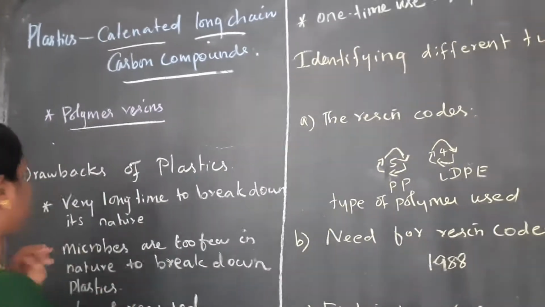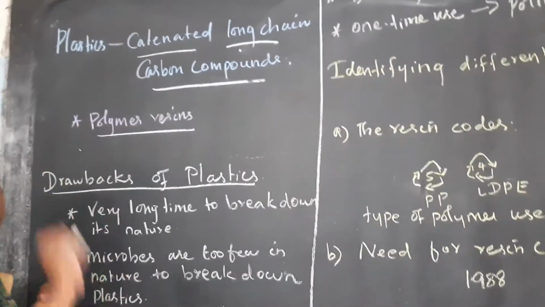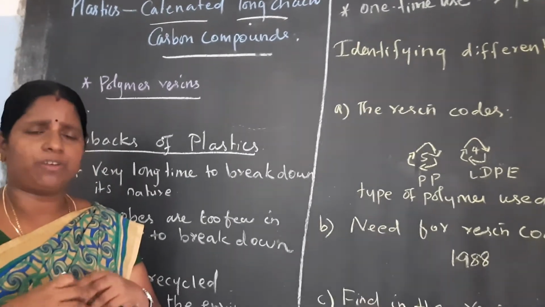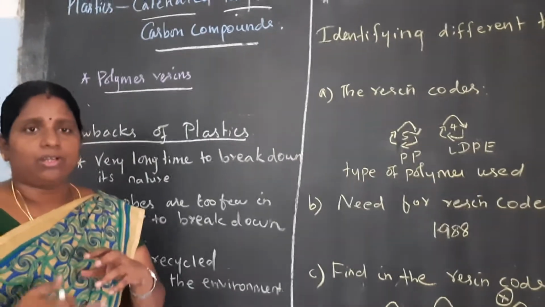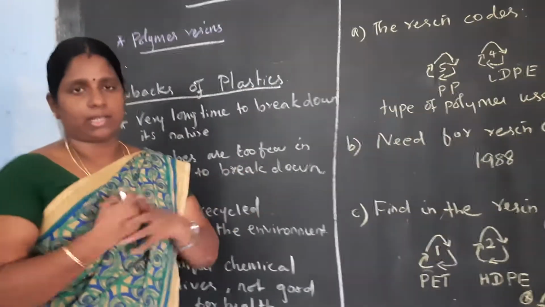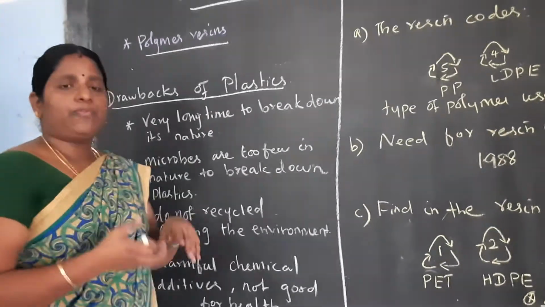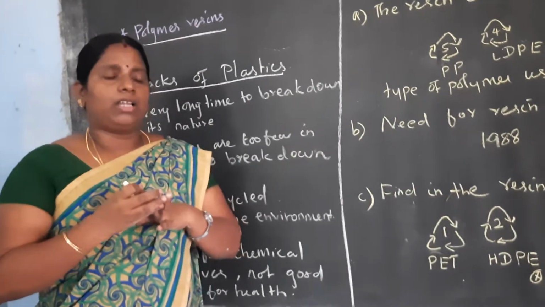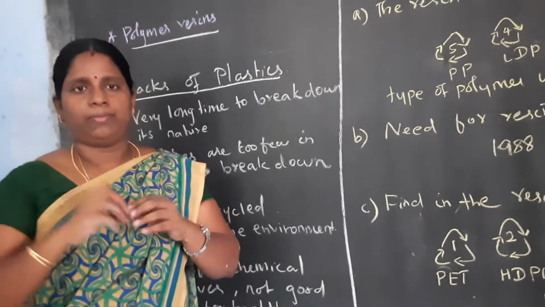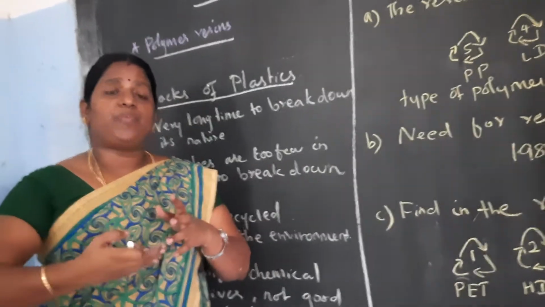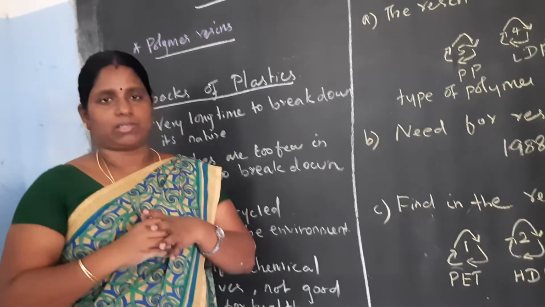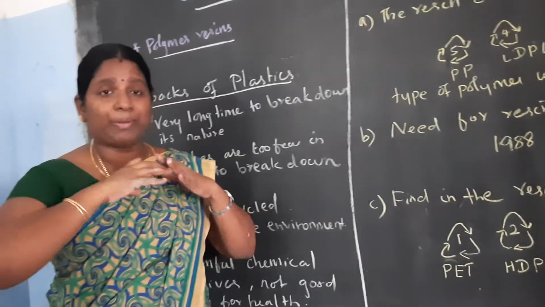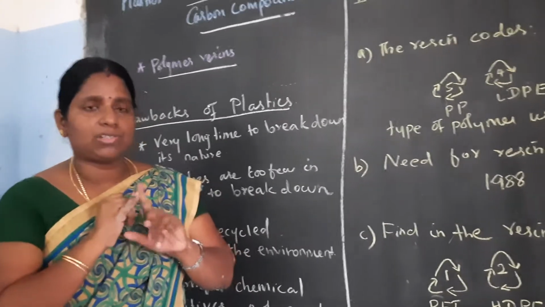First, the important thing is the drawbacks of plastic. Why are we banning plastics nowadays? The government has taken a lot of action to stop plastics. What is the reason? The first drawback: once the usage is over, if you throw the plastic on the land, it will take a very long time to decay, about 1 million years to break down. That is the first drawback.